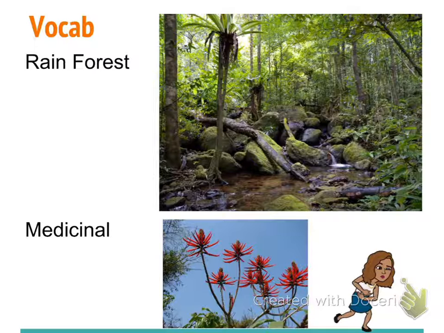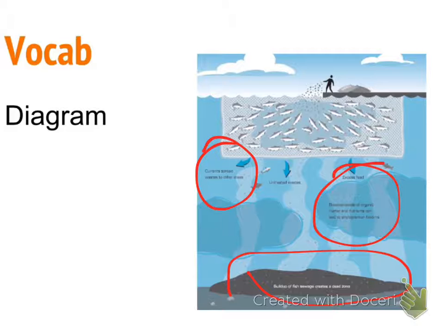So there's a couple of vocab words we need to know. First is rainforest, and rainforest is just a location. There's lots of trees, there's lots of animals that live there, and it's in areas like South America. Then we have medicinal. Medicinal has part of it in the beginning that reminds me of a word, and that word is medicine. So medicinal is just like medicine, except it's plants that give us medicine. So when I'm talking about something that is medicinal, I'm thinking of the plants that help.